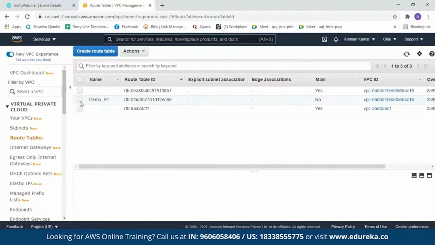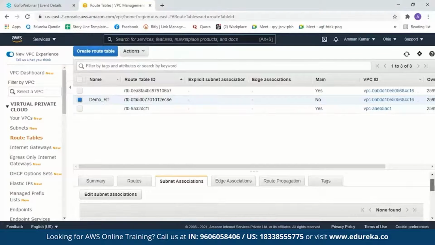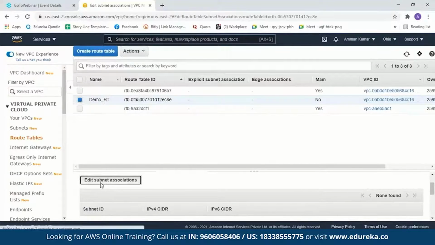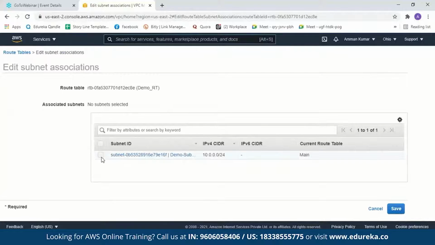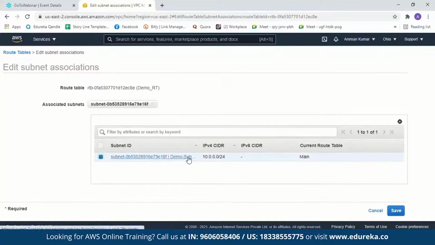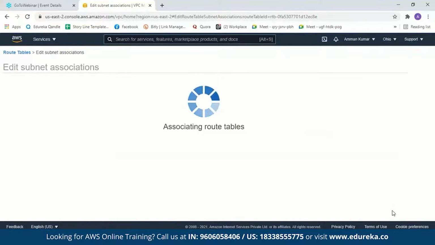After we create a route table, we have to associate a subnet to it. So we'll click on route table over here, go to subnet association, edit subnet association. Now select a subnet. So this is our subnet, the demo subnet. We'll save it over here.